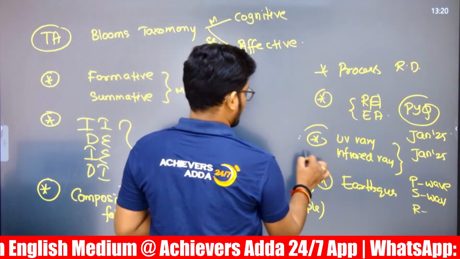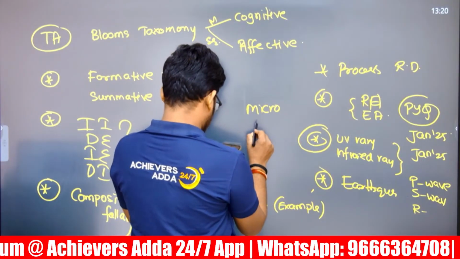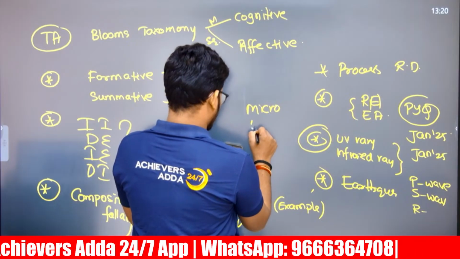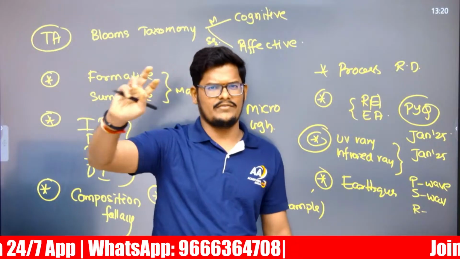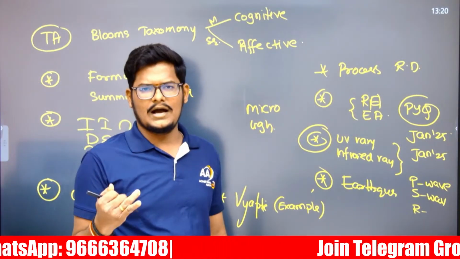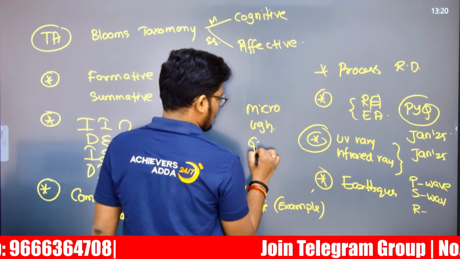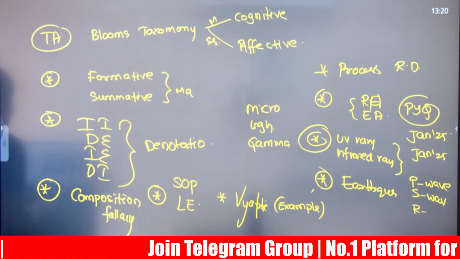Here, this microwave as well as light waves. This is the solar only. Solar sequence, microwave, light waves will be there as well as UV rays, infrared rays, gamma rays. Gamma rays will be there. The sequence has been asked. So that is, I think, related to the same.